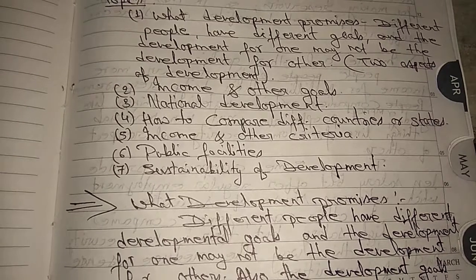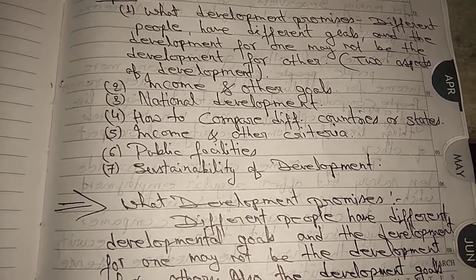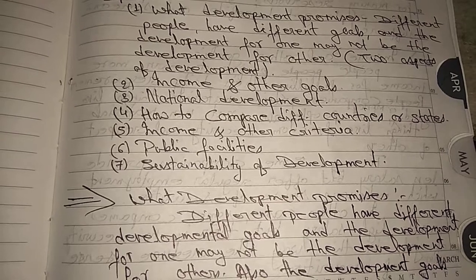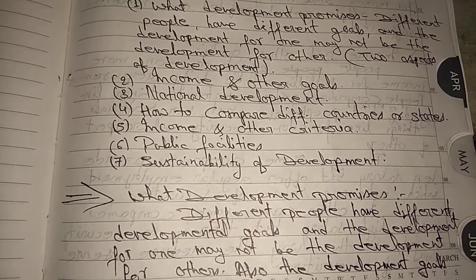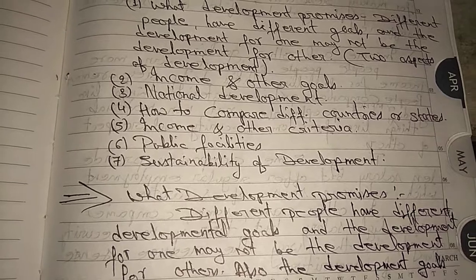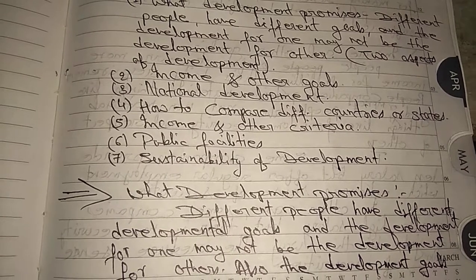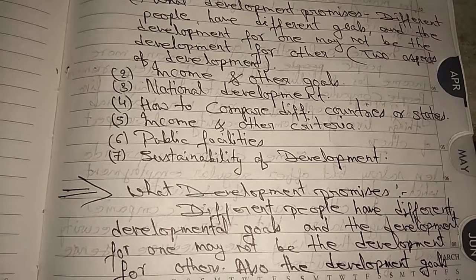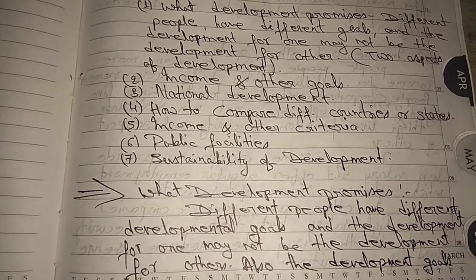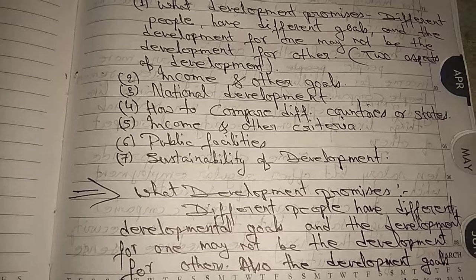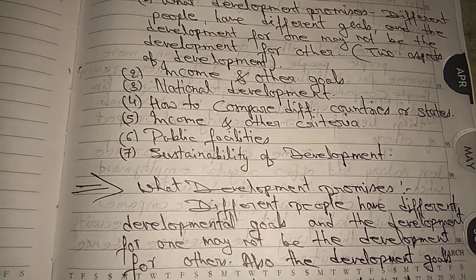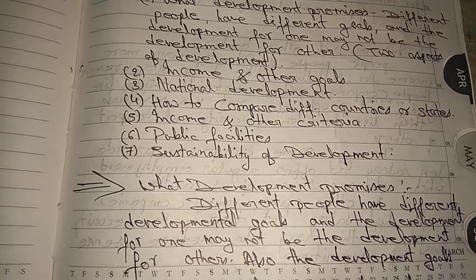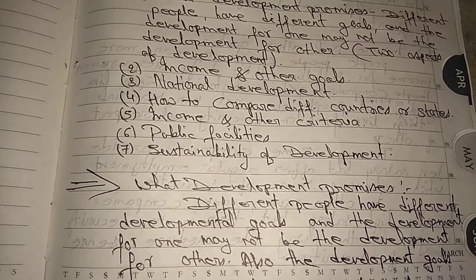In your book it is given that landless laborers need more days of work and better wages. The local school should be able to provide quality education for their children. There is no social discrimination, and they too can become leaders in the village. Like that, the farmers of Punjab also have different goals.